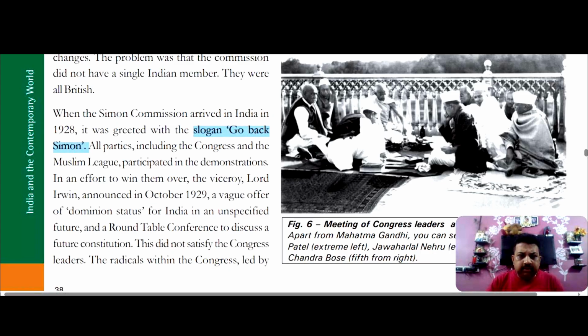All the parties, like Congress and Muslim League, participated in the demonstration. Just at that time, in October 1929, Lord Irwin announced dominion status for India at an unspecified future date, and a Round Table Conference was to be organized to discuss the future constitution. Dominion status meant everything would remain the same as before, and this was not accepted by the radical Congress leaders of India.